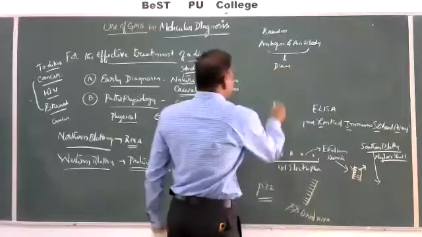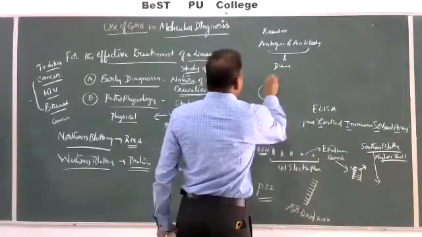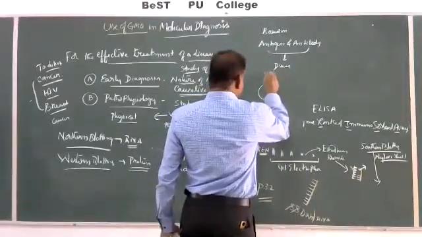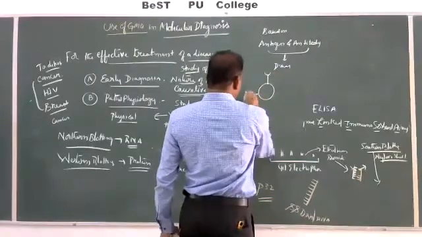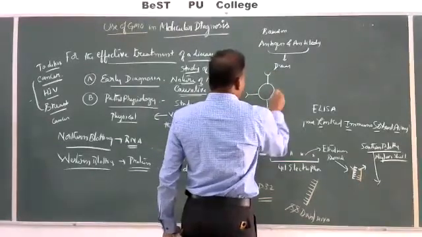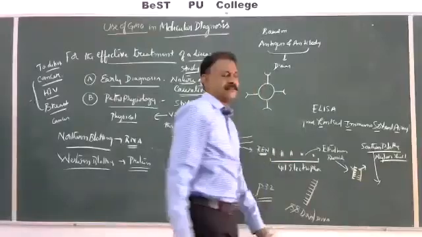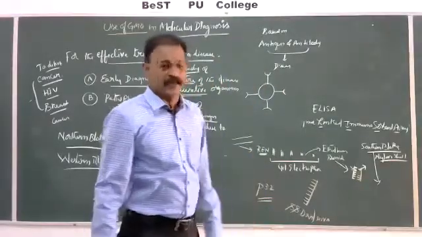For example, these are the antigens, which arise from the entry of a proteinaceous material into our body.